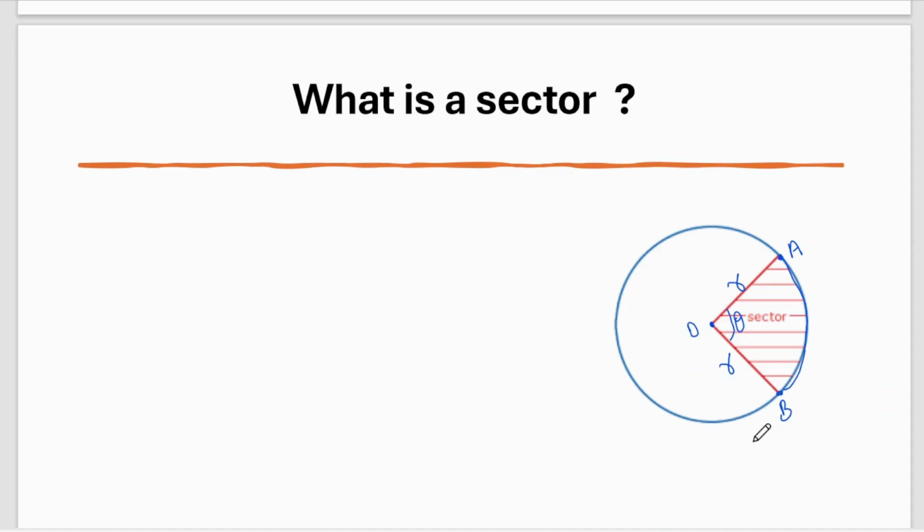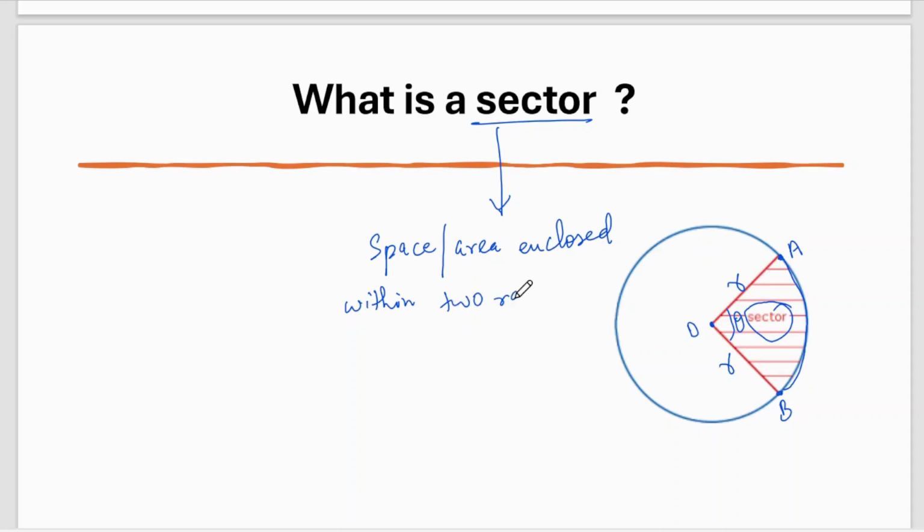So I have got an area, a space between these two radii and an arc, and this is called the sector. So a sector is nothing but the space or area enclosed within two radii, radii being the plural of radius, and an arc. Okay, that's all.